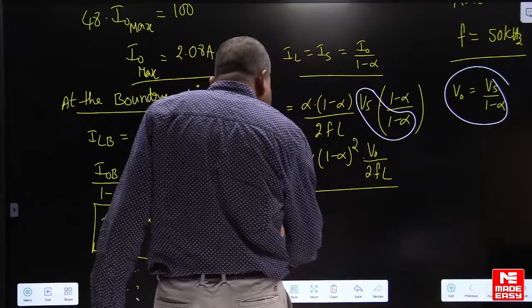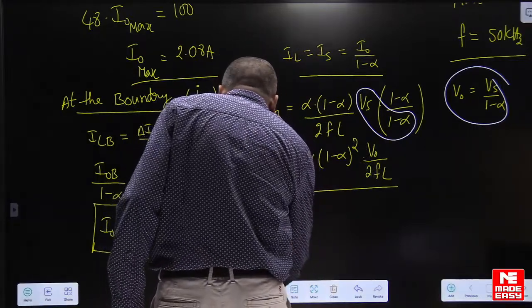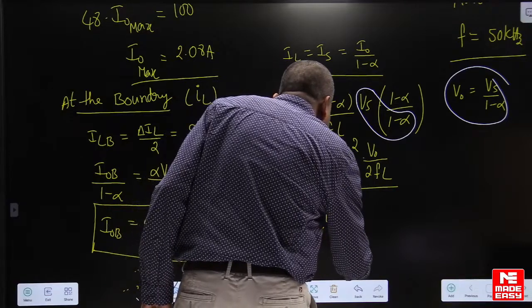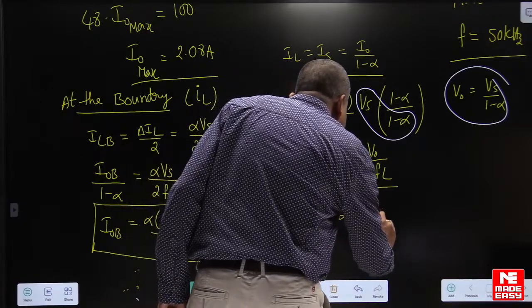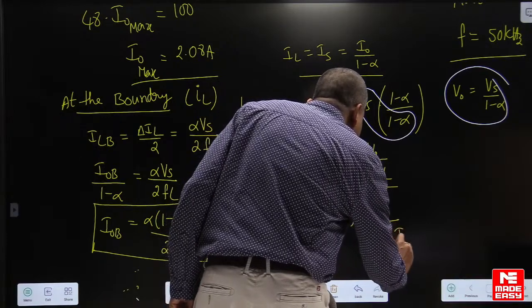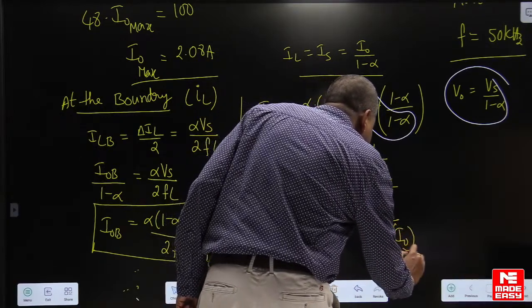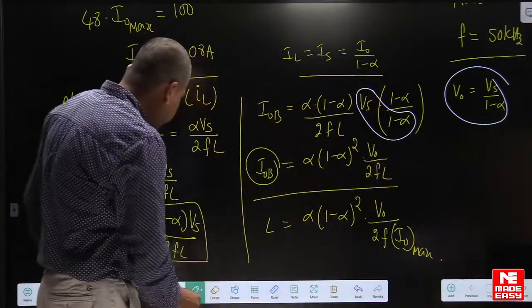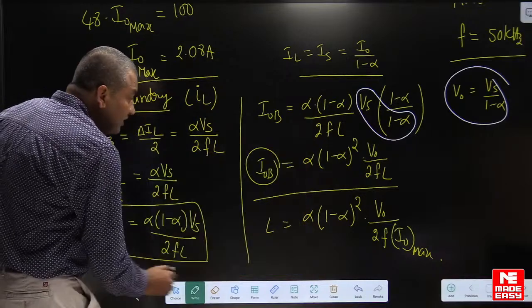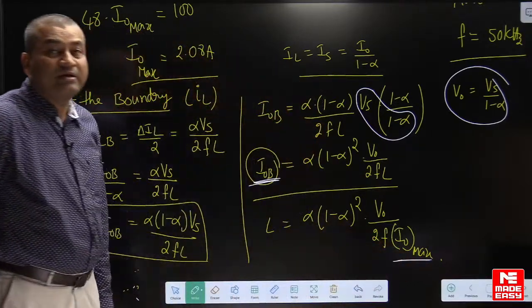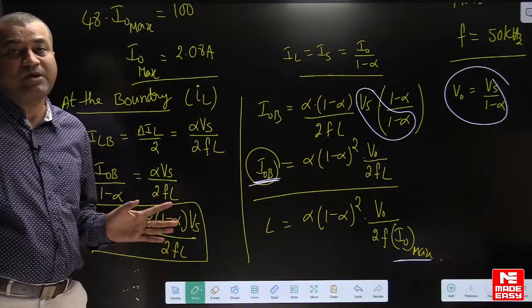So from this equation I can write L is equal to alpha into 1 minus alpha whole square V naught by 2 into F into maximum current. So in place of boundary current, I am substituting maximum current, because it is very clearly mentioned in the problem.